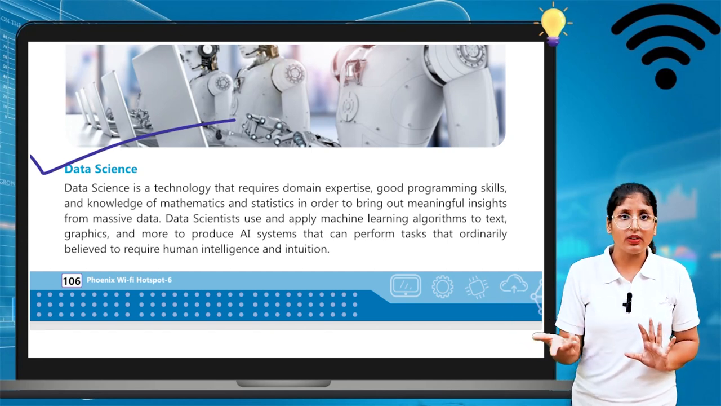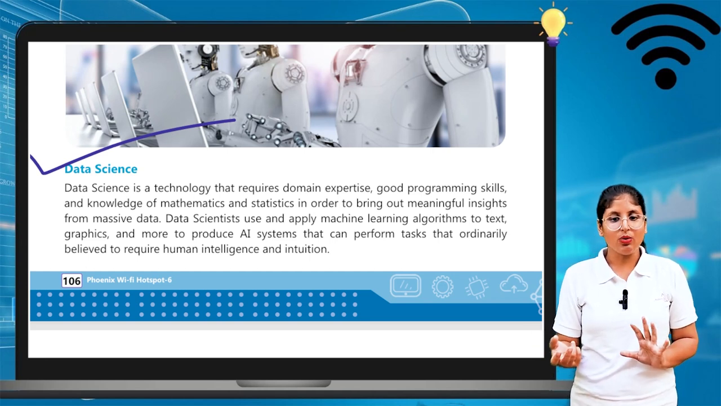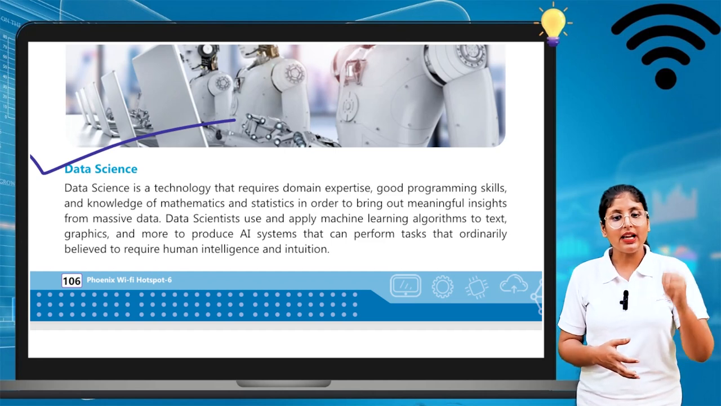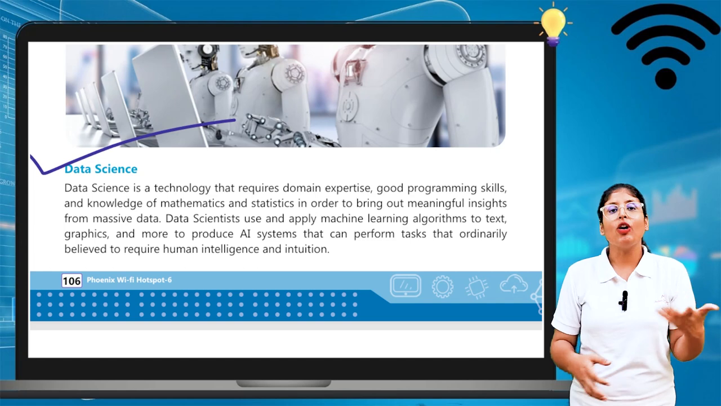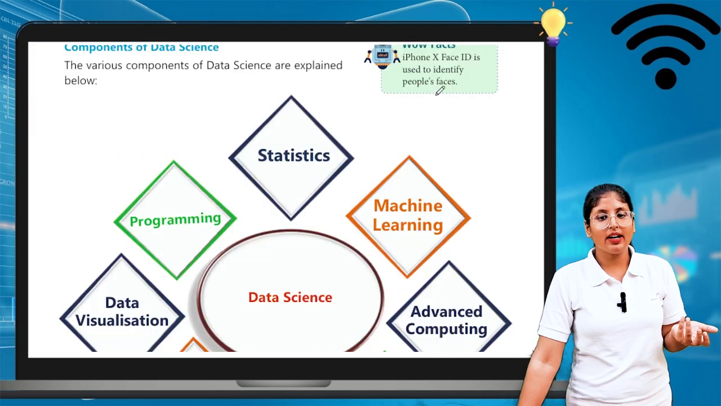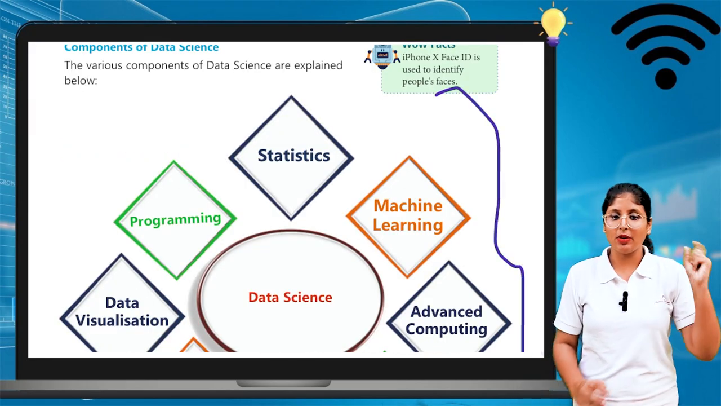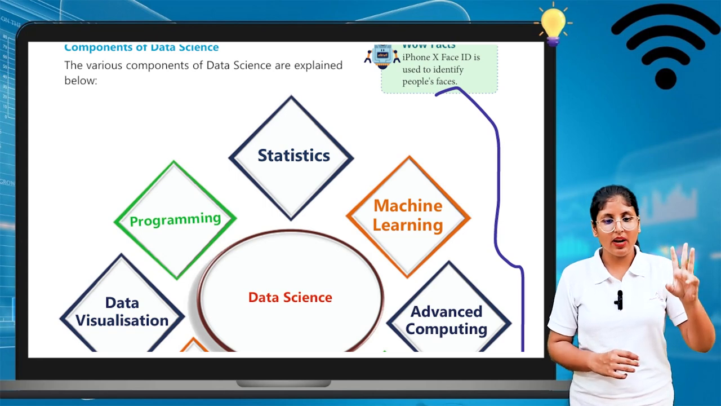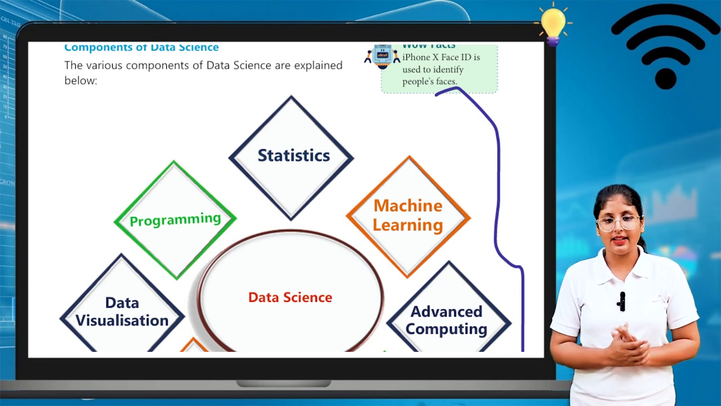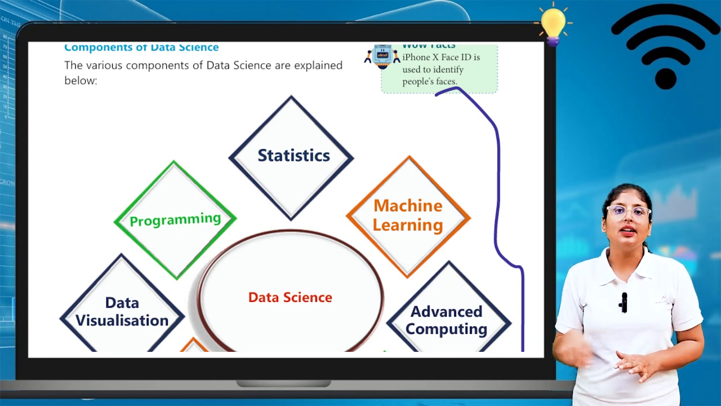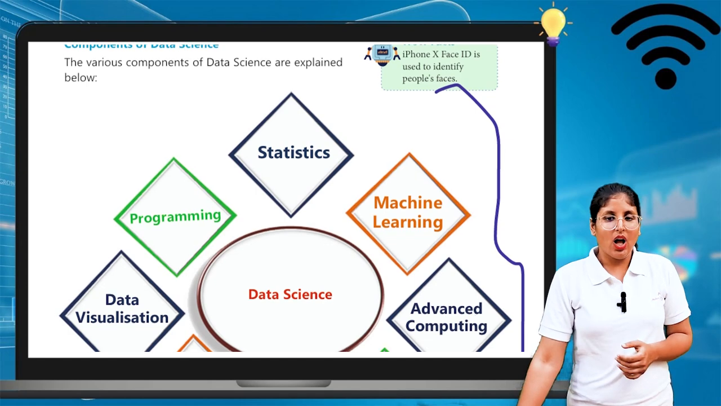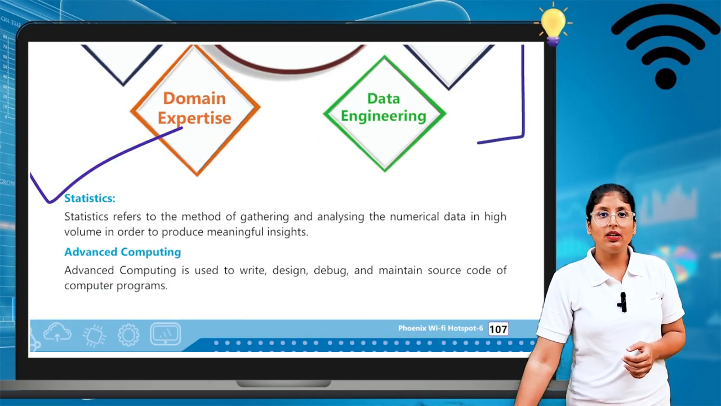This is the work of data science. They apply machine learning algorithms to text, graphics and much more to produce AI systems that perform tasks as a human being can. These are the components of data science: statistics, programming, data visualization, domain expertise, data engineering, advanced computing, and machine learning. These all come under data science. Clear? Okay, one by one we will see all these things.